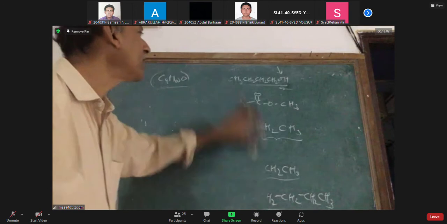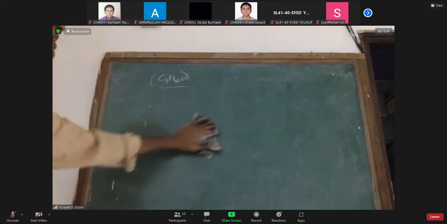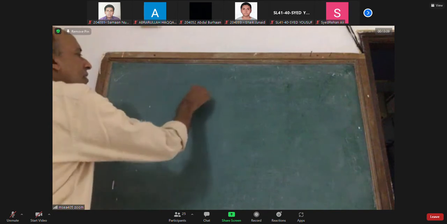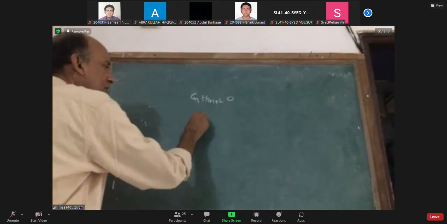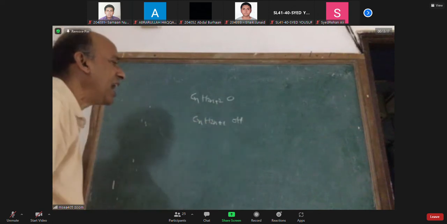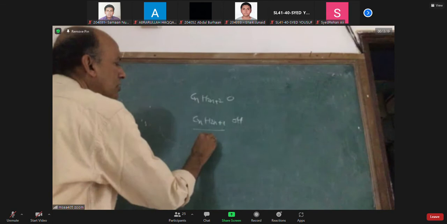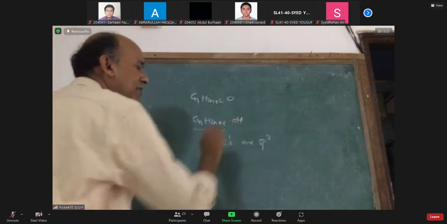We are just looking at compounds which have an OH group; they are alcohols. At the moment we agreed that alcohols have the general formula CnH2n+2O or CnH2n+1OH. In simple alcohols, all carbons are sp3 hybridized.